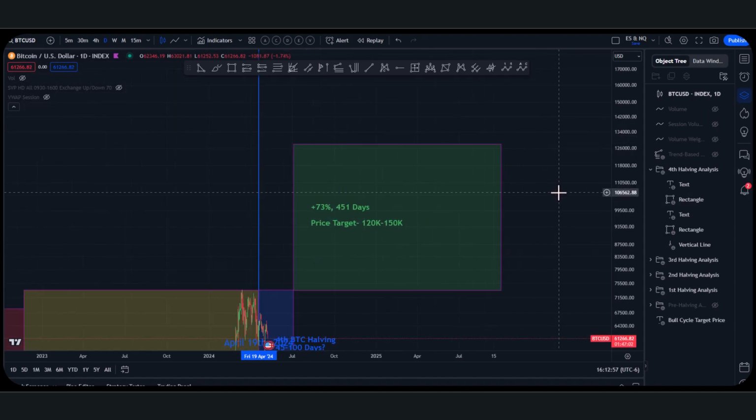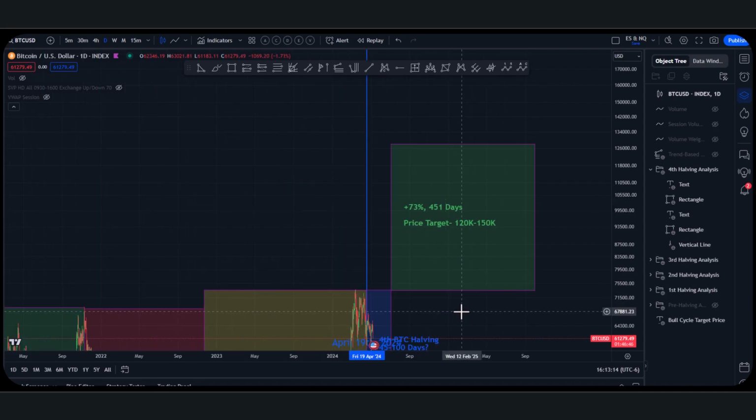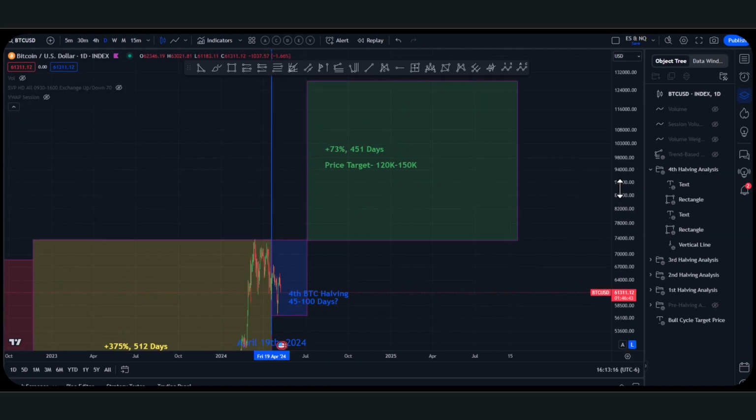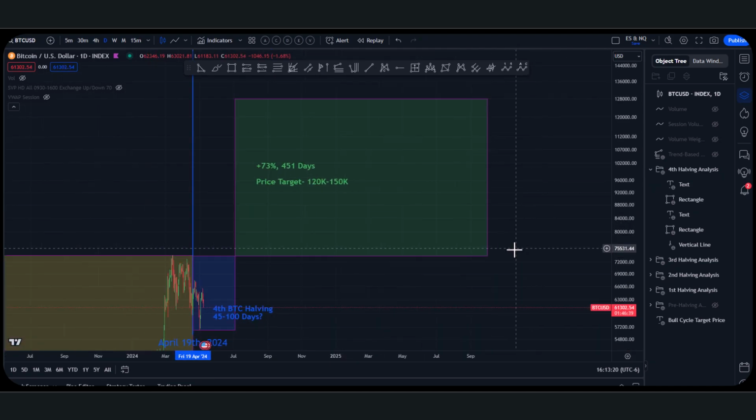There are a lot of perma bears in the market throwing numbers out like 250K Bitcoin, 500K Bitcoin, whatever. I think that's extremely unlikely, especially if you study the previous patterns of the chart. That would be insane. I really highly doubt we get that big of an increase. You never know though, okay? And I want to make that clear. No one really knows for certain, right?